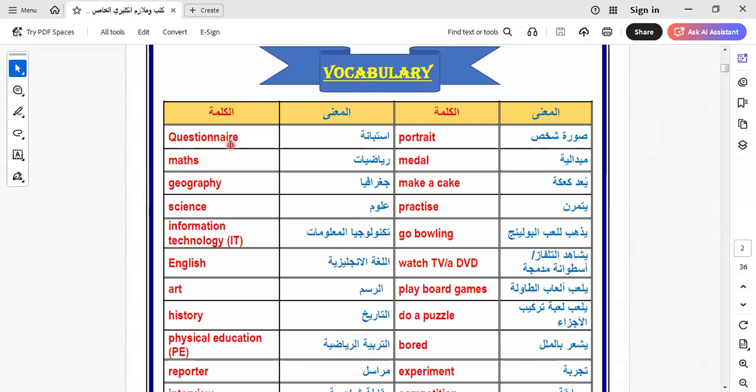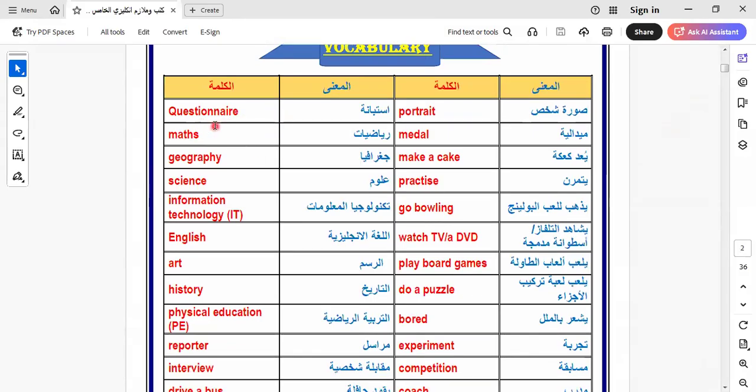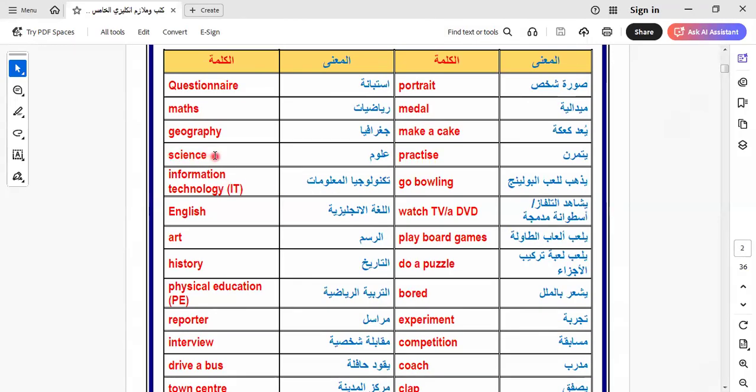Here we have questionnaire. In this unit we have some vocab. Let's learn it together. Questionnaire. Here is portrait. Math is the abbreviation of mathematics. Middle. Geography. Make a cake. Science. Practice science. Science is the field that learns about the body, about the person, the human, about the birds. All these are the categories or the things that we learn in this subject.